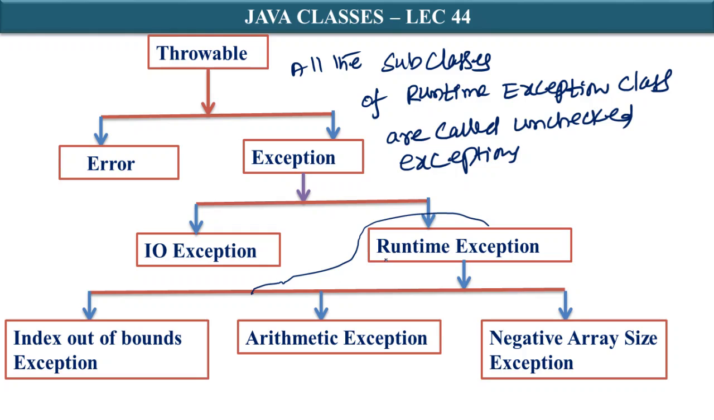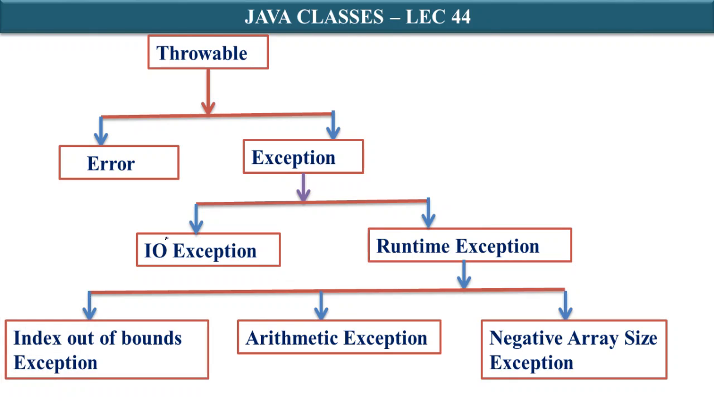Some examples: IOException. What is an example for IOException? In the last class I discussed, for example, FileNotFoundException. FileNotFoundException is an example of an IO, input-output exception. This I already discussed in the previous lecture.